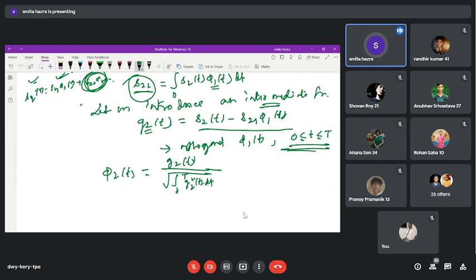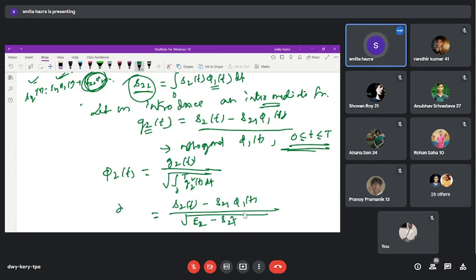And just if we substitute the expression of G2, then S2(t) minus S21 phi 1(t), divided by the root under this whole, which means S2 squared, means E2 minus S21 squared.